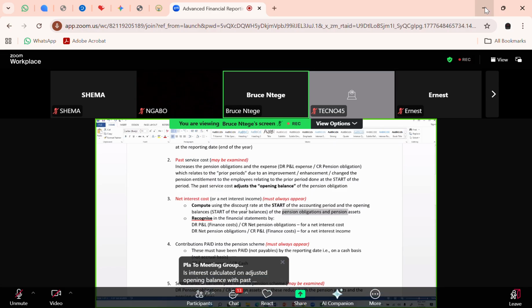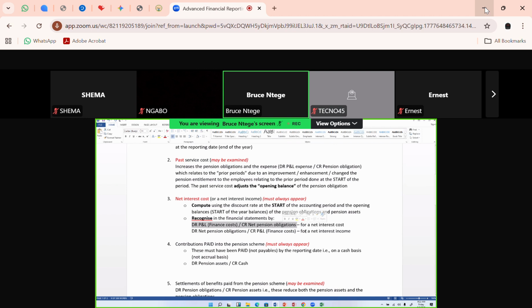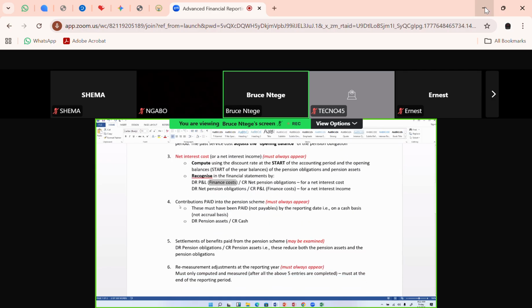Okay, when you've calculated it, then you are now going ahead to do a debit and credit, where you are saying that in case it's a net interest cost, I'm debiting the P&L and crediting the net pension obligation. The opposite for a case of a net interest income, I'm debiting the net pension obligations and crediting the P&L. Always in the P&L, you're looking for a line called finance costs, whether it's a net interest income or net interest cost.